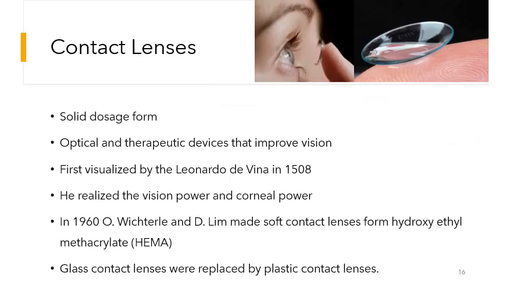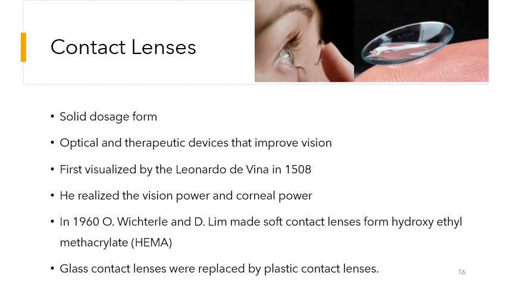The next major category in the ophthalmic preparations is the contact lenses. The contact lenses are basically solid dosage forms that are optical in nature and basically therapeutic devices which improve the vision of the patient.